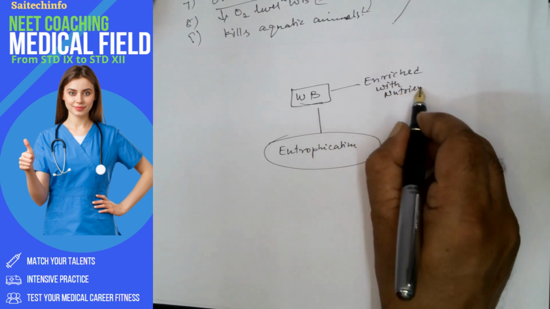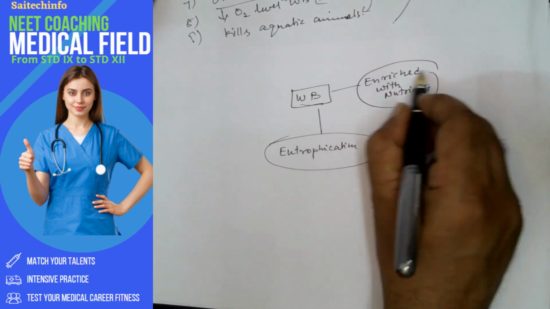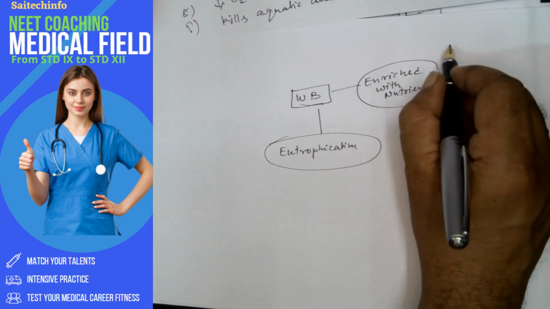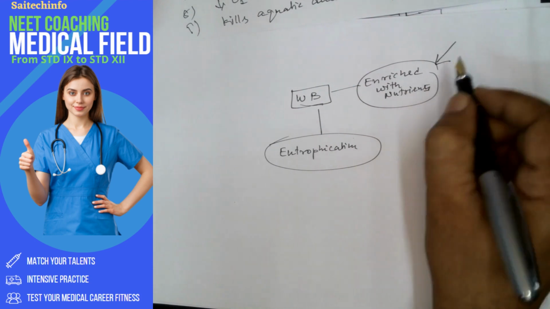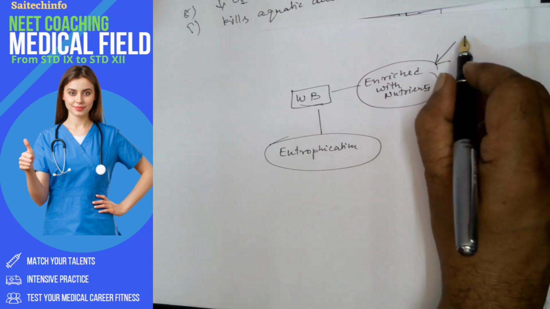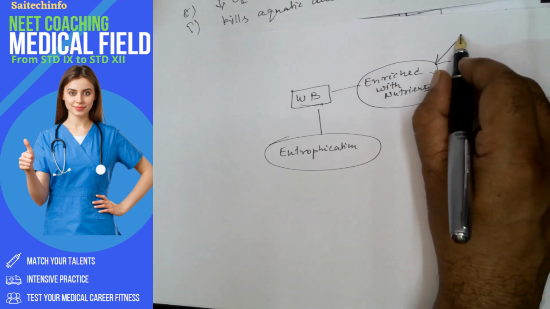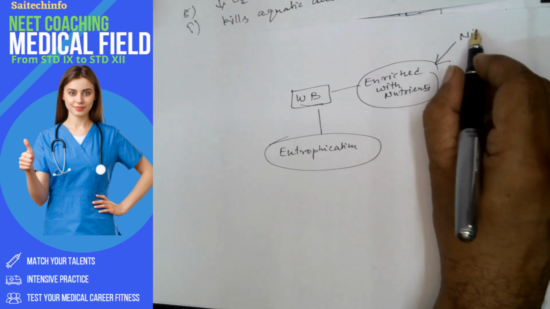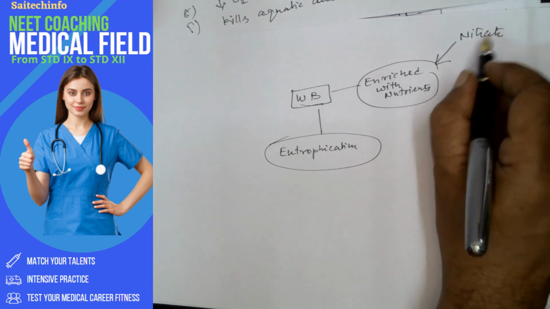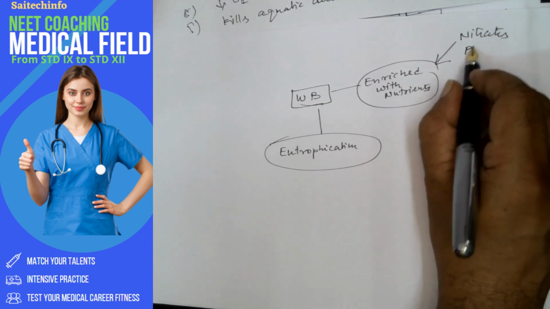Okay, enriched with the nutrients. And how do they get enriched? Because of 2: one is nitrates, and phosphates.